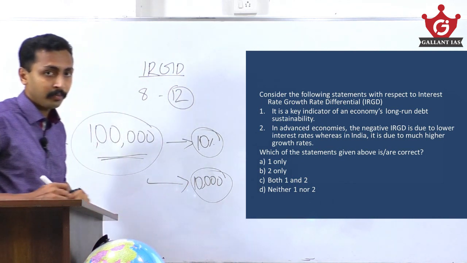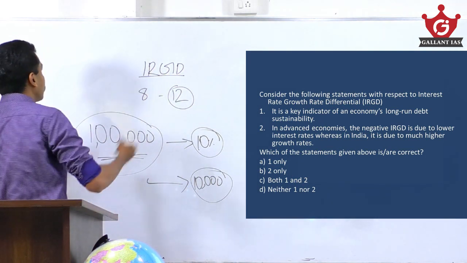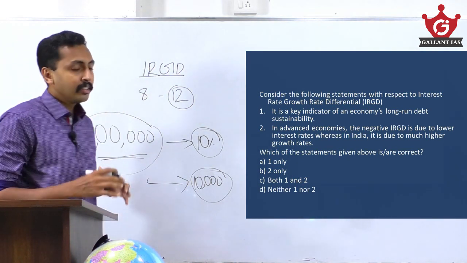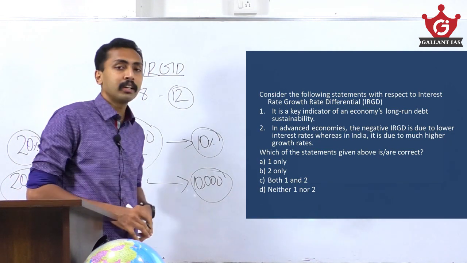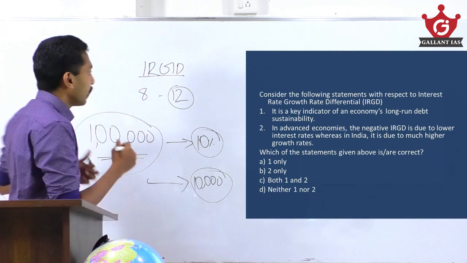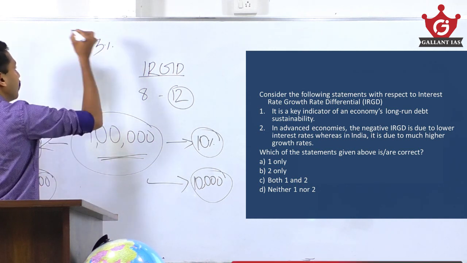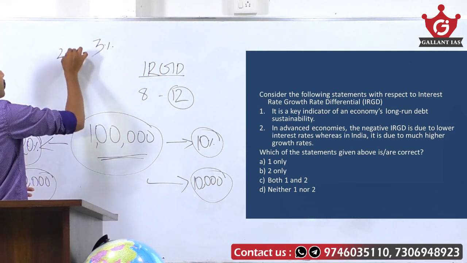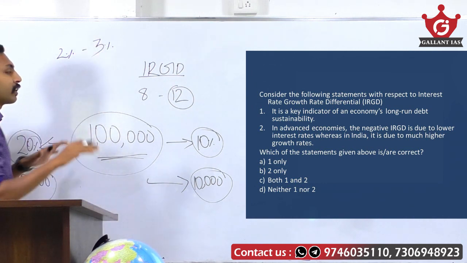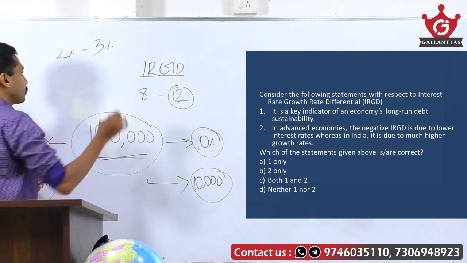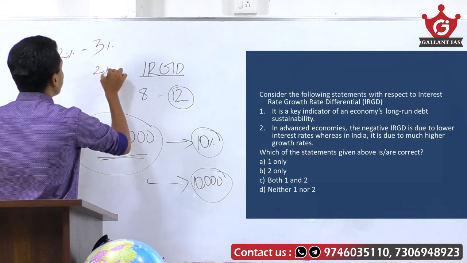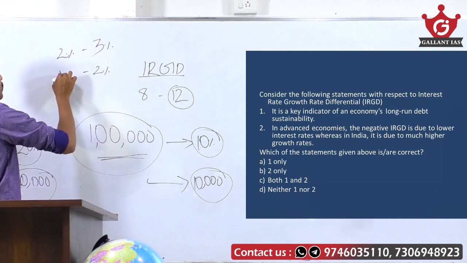That is correct. How? Take the case of America, there is a negative IRGD, which is always preferred. In America, their growth rate is less than 3% and their interest rate is also less than 2%. So they are having a negative IRGD. Take the case of Japan, their growth rate is less than 2% and the interest rate is less than 1%.